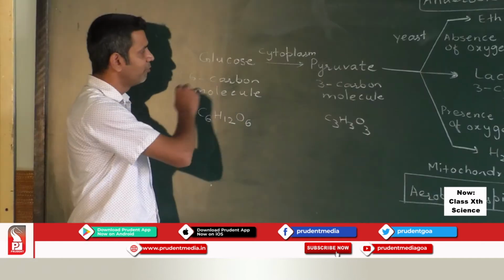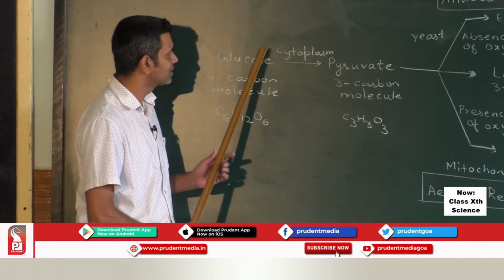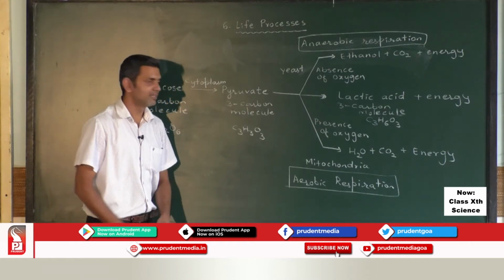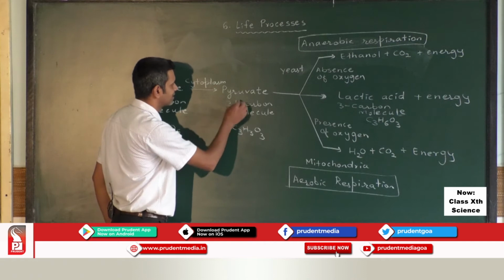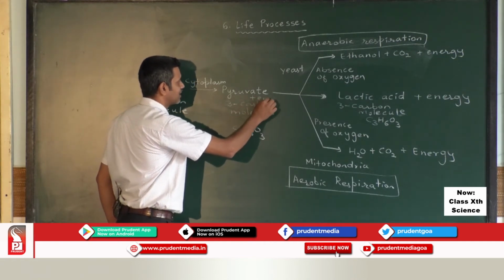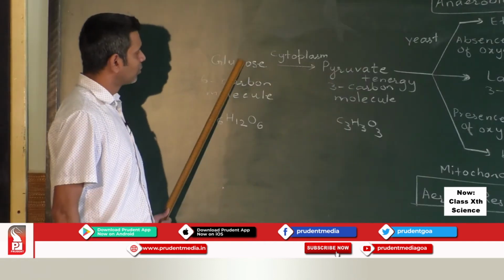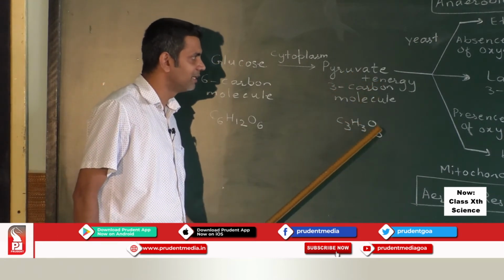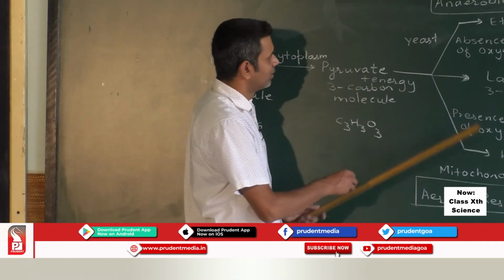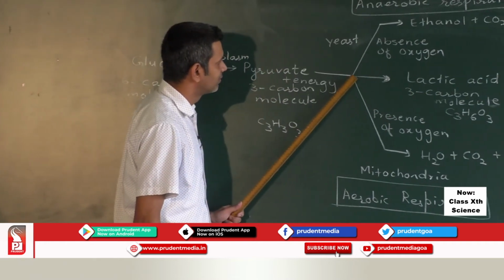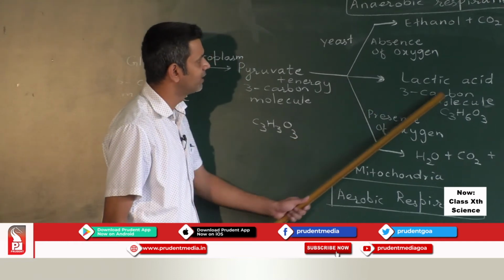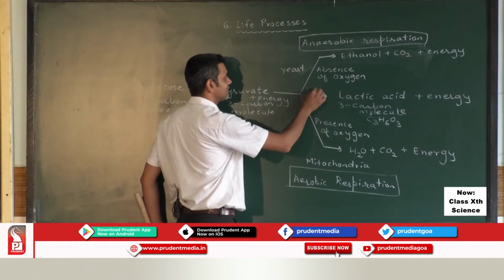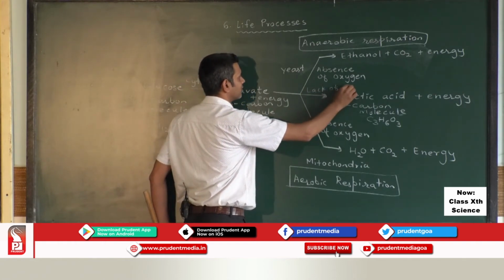Few minutes back I told you that glucose gets converted into pyruvate, and when glucose gets converted into pyruvate, energy is also released in this case. So when glucose gets converted into pyruvate, at that time energy is also released. Now, we were learning about the conversion of pyruvate into lactic acid and energy is released. This takes place when there is lack of oxygen.